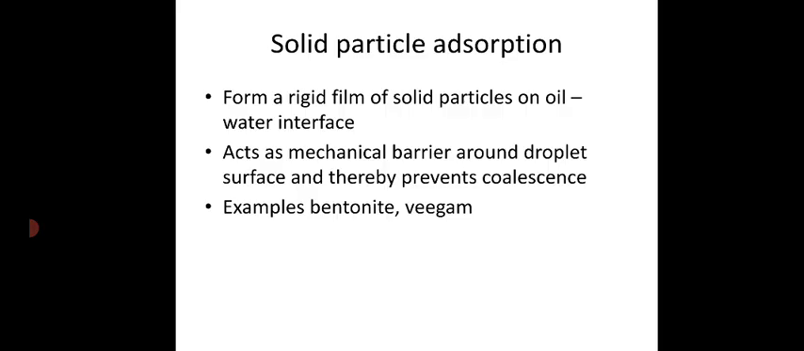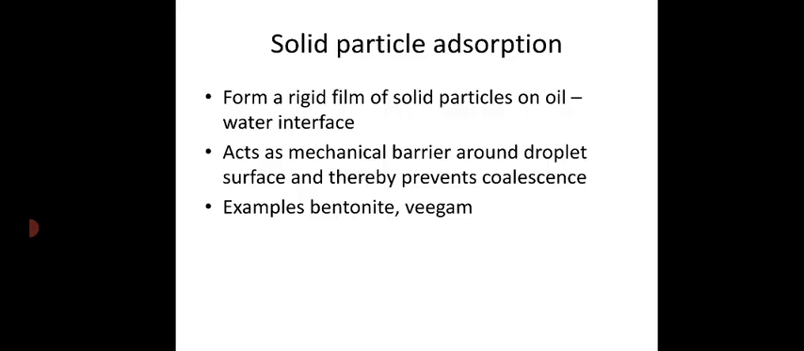Actually, these finely divided solid particles are not used alone in the preparation of an emulsion, because these emulsifying agents are much less active compared to polymers as well as surfactants. So, these will act as auxiliary emulsifying agents. That is, finely divided solid particles such as bentonite and veegum act as auxiliary emulsifying agents. That means these are only used in combination with the true or primary emulsifying agents. So, examples are bentonite and veegum.